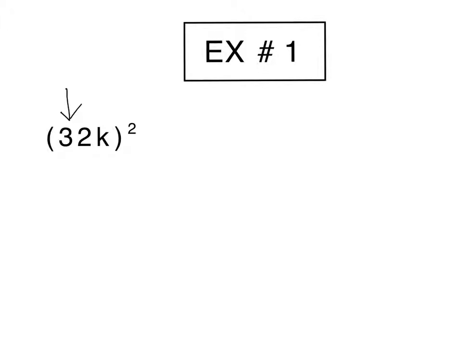Okay, so what does 32k squared mean? Well, that just means it is 32k multiplied by itself 2 times. So if you have 32k squared expanded, that would mean you have 32k times 32k. Okay, but what if we further expanded that out, you broke it down without the parentheses?